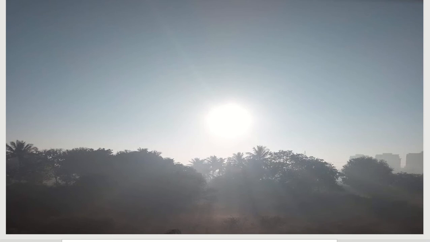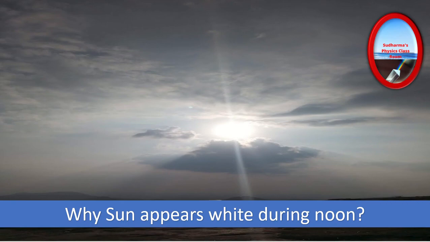That's because of the Tyndall effect. Now, we know that the sun appears reddish during sunrise and sunset, but normally when we look at the sun, it's not red in color, right? Especially during noon time, the sun appears whitish in color. What would be the reason for that? Why is it not red throughout the day?